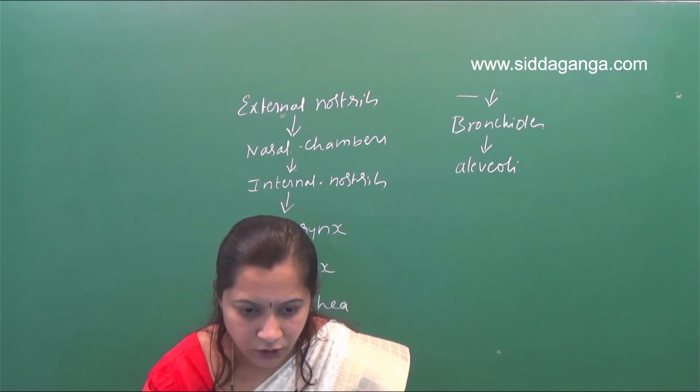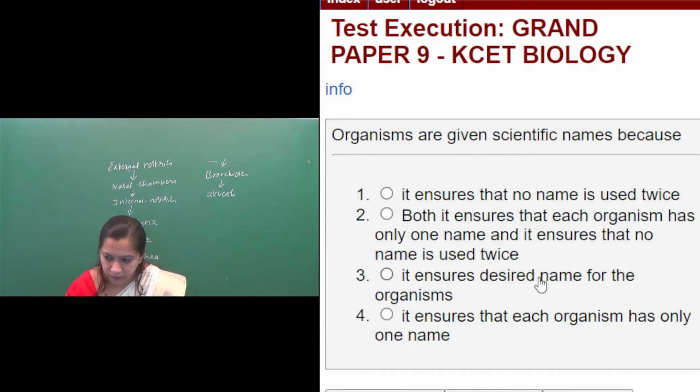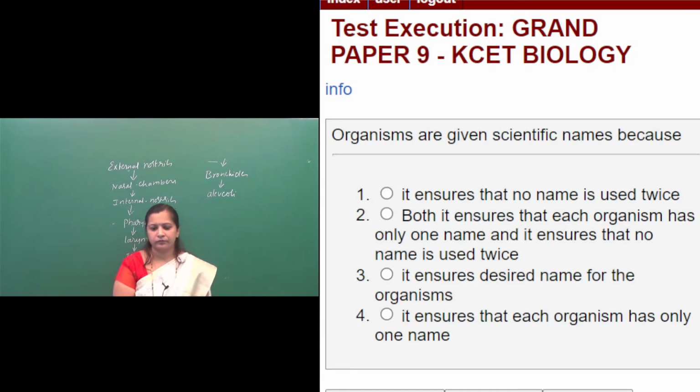Then next question. Question number 35. Organisms are given scientific names because it ensures that no name is used twice. Both: it ensures that each organism has only one name and it ensures that no name is used twice. The fourth option is, it ensures that each organism has only one name. Got it?